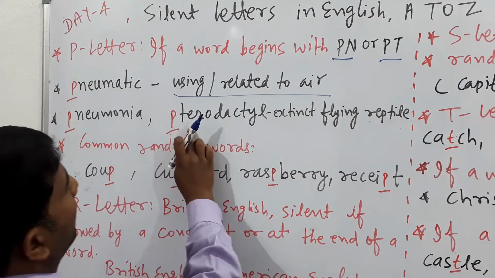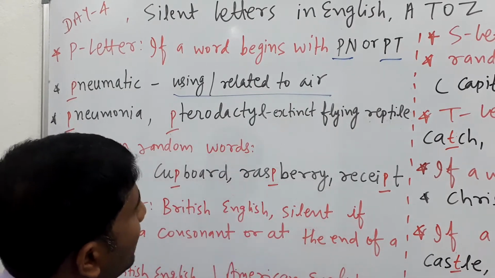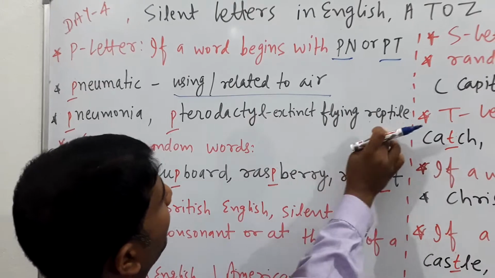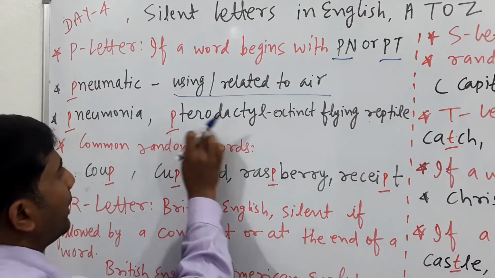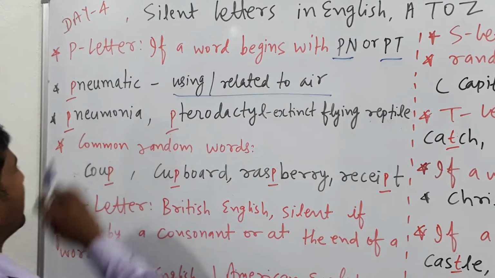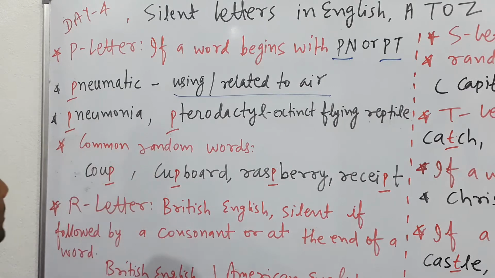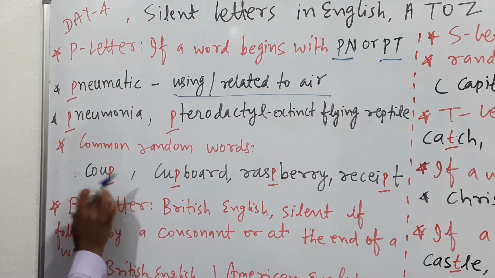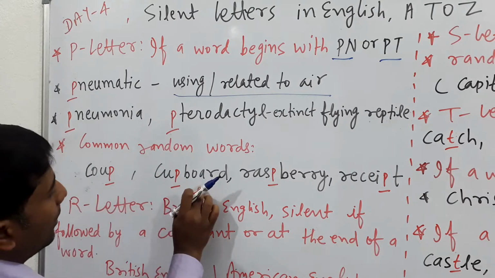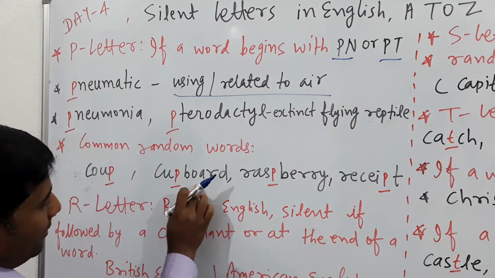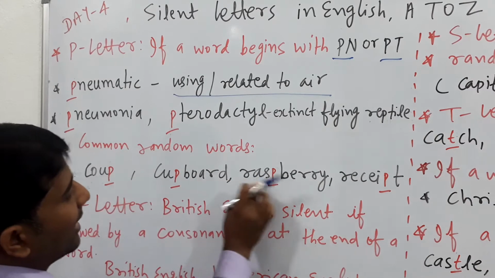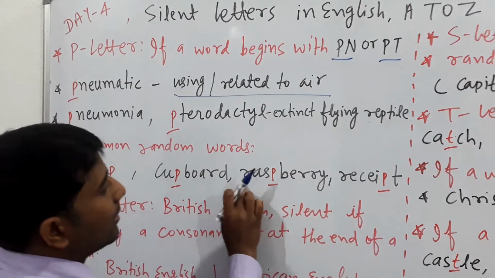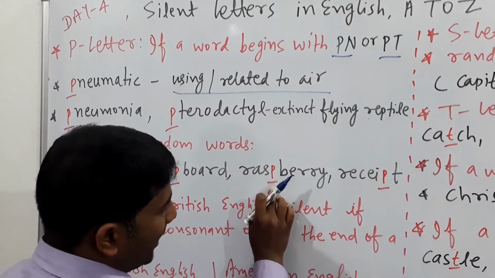Here is pterodactyl, that means an extinct flying reptile. The P is silent. Now the next common random words: cupboard, don't say cupboard with the P, it is cupboard. Raspberry, here the P is silent.